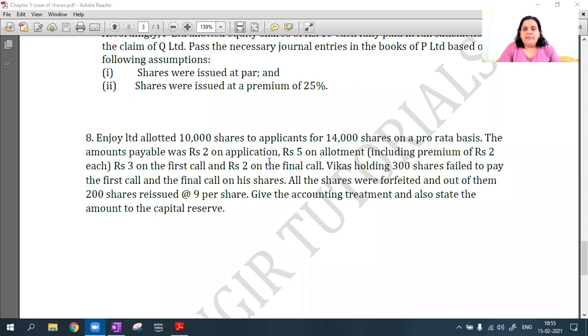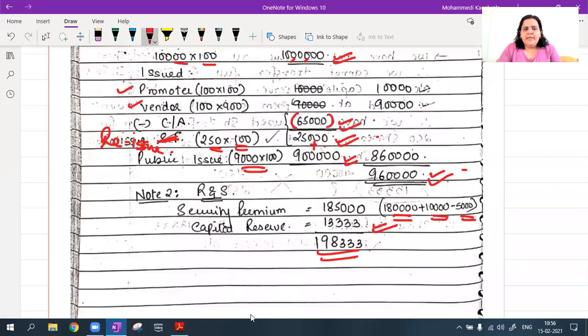Vikas was holding 300 shares. He failed to pay the first call and final call on his shares. All the shares were forfeited, and out of them, sorry, 200 shares were reissued at rupees 9 per share. Give the accounting treatment and show the amount which will be there in the capital reserve. Okay, now this sum will be a homework sum, but I will just explain you one small thing here.